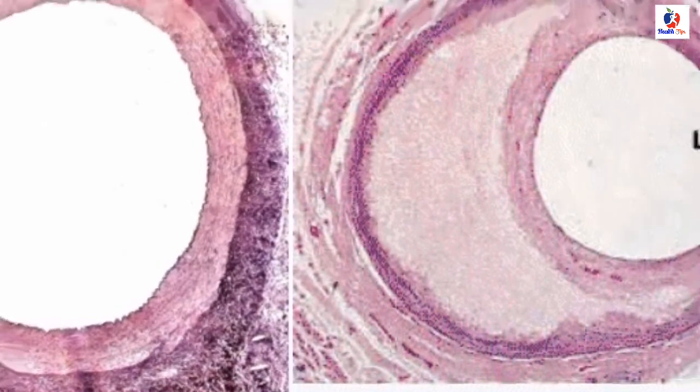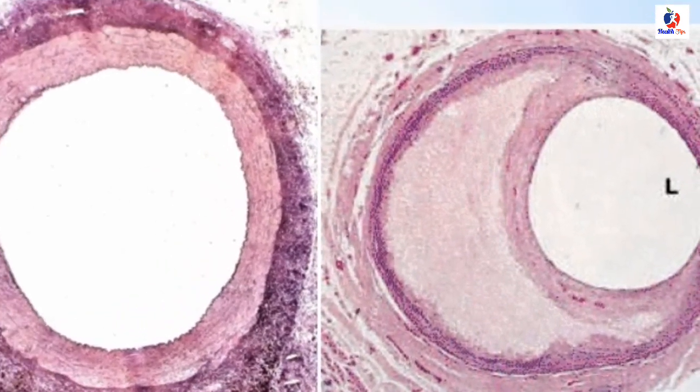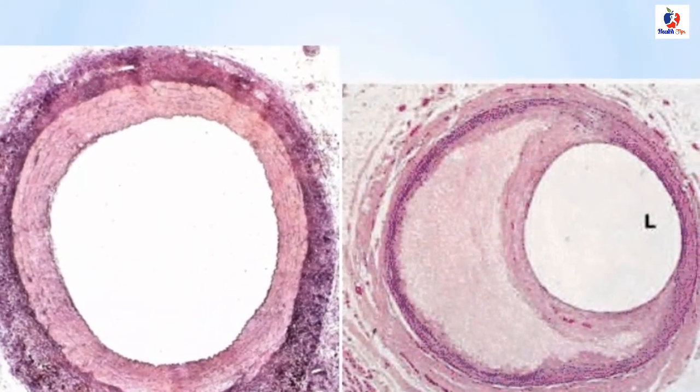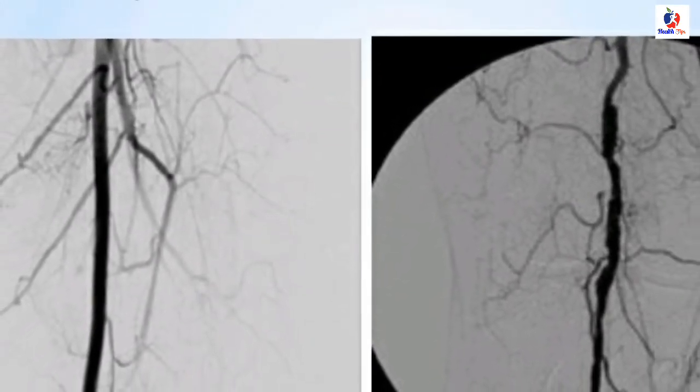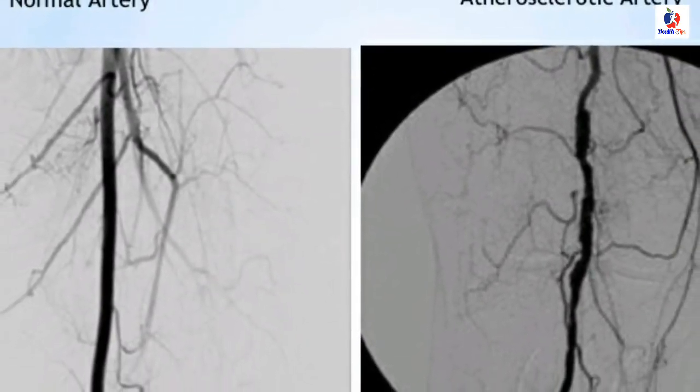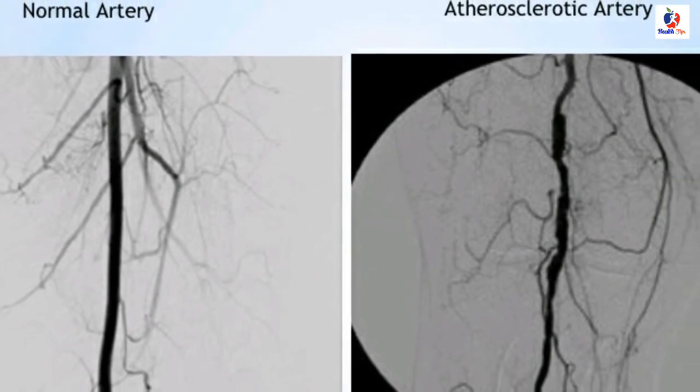This picture shows how an atheroma develops, and the next picture shows what a normal artery is and how an atherosclerotic artery appears.